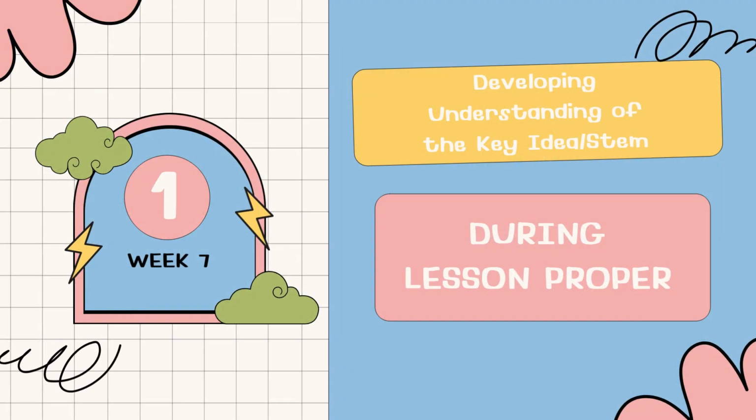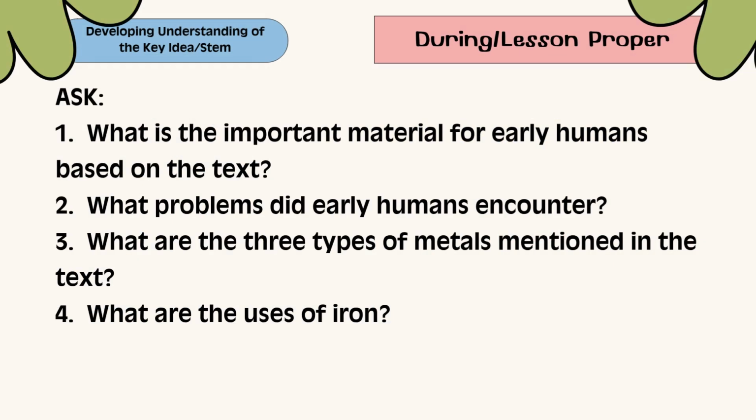Developing understanding of the key ideas. Let's answer the following questions. Number 1. What is the important material for early humans based on the text? Number 2. What problems did early humans encounter? Number 3. What are the 3 types of metals mentioned in the text? Number 4. What are the uses of metals?